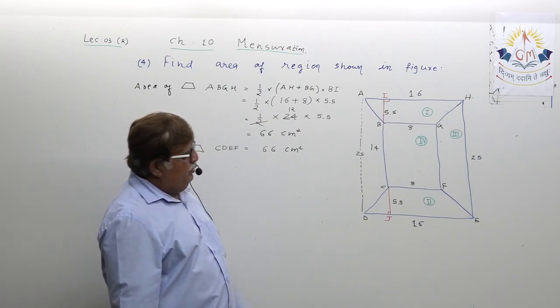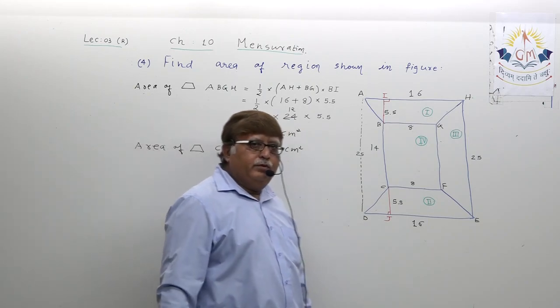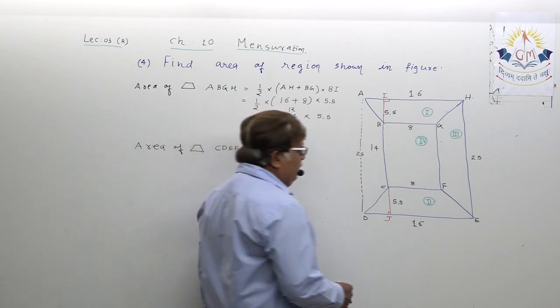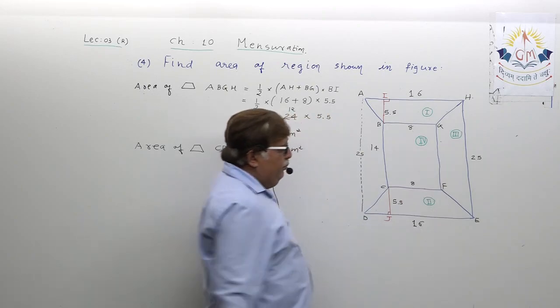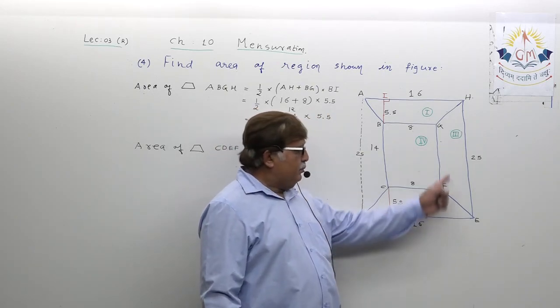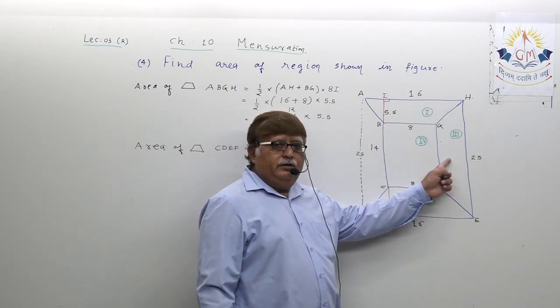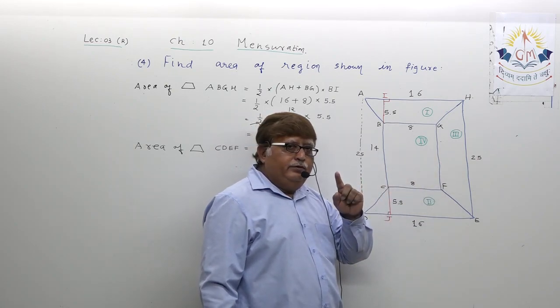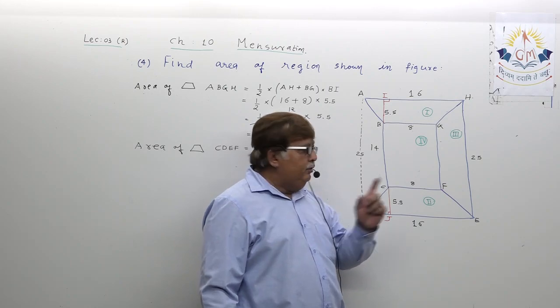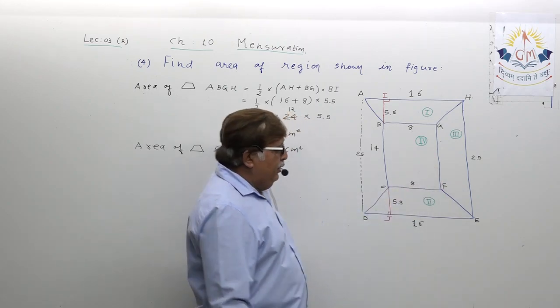Now, dear student, it's a question of targeting region 3. Can you guess before me? Stick to the basics. To find the area of any trapezium, what you want? Two parallel sides.